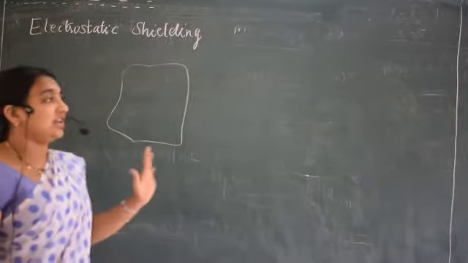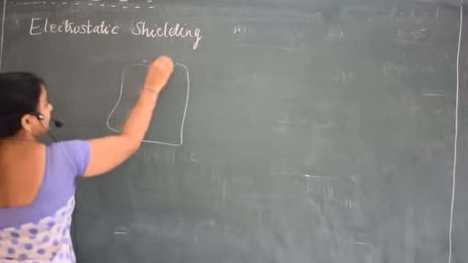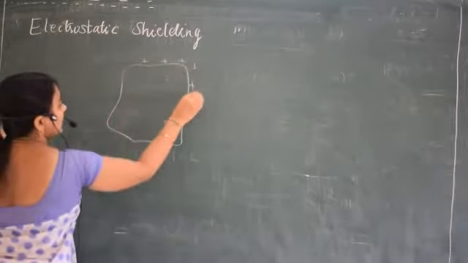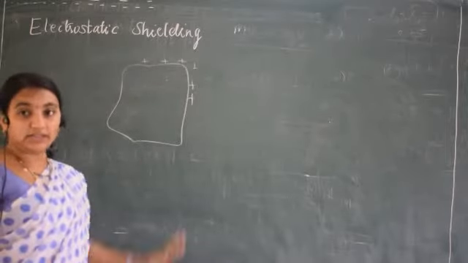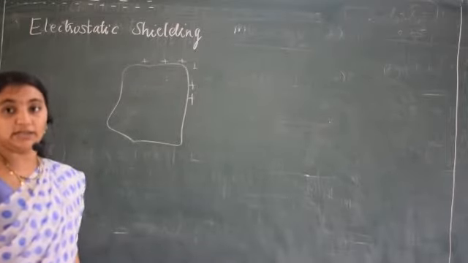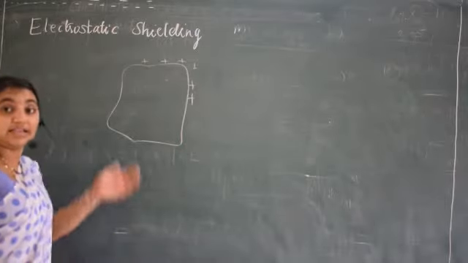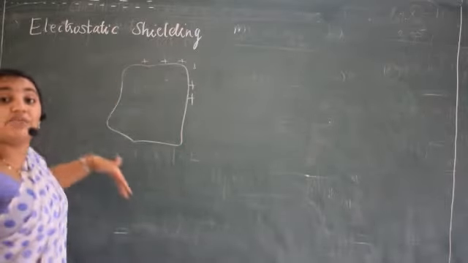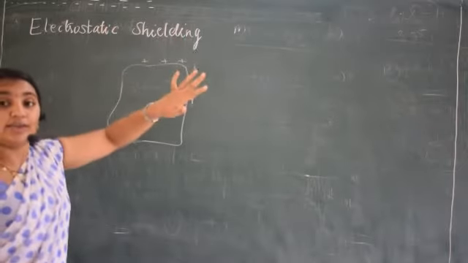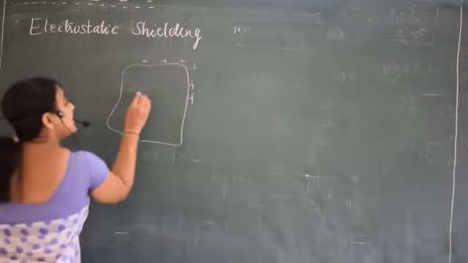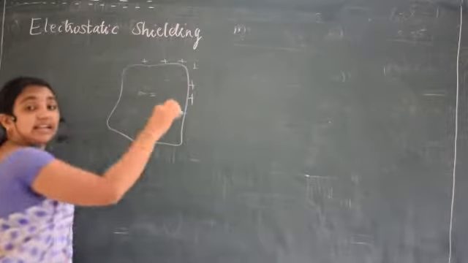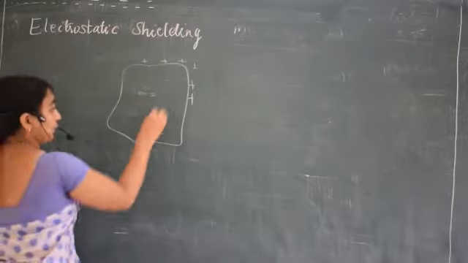If we have a conductor which is charged, charges will always reside on the surface of the conductor, not inside the conductor. So inside the conductor, charges are not there. We can say the surface charge density inside the conductor is 0.